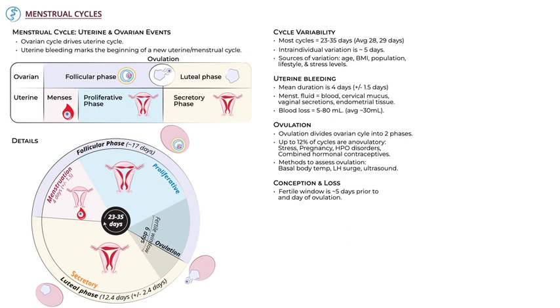Now let's address conception and loss. Up to half of all fertilized eggs do not implant into the uterus and are expelled in the menstrual fluid. Of those embryos that do implant, more than 20% are spontaneously aborted, often before the pregnancy is clinically recognized. These spontaneous abortions are most often due to genetic abnormalities that are incompatible with life.